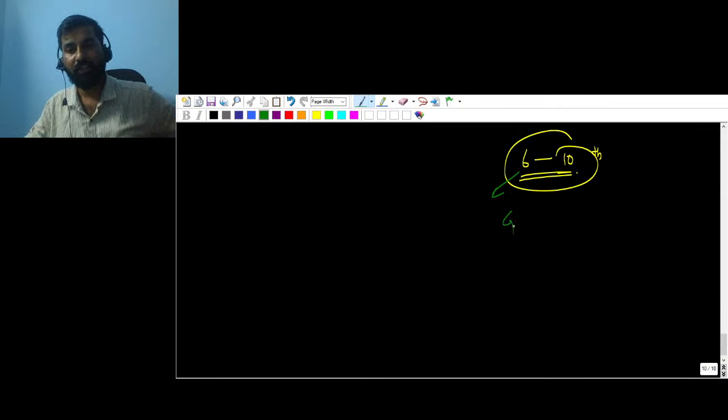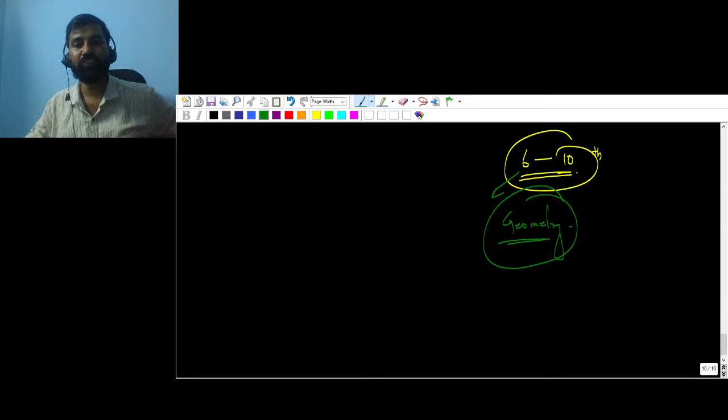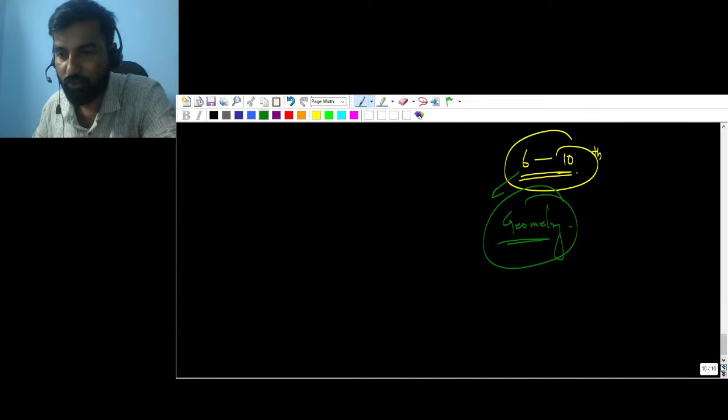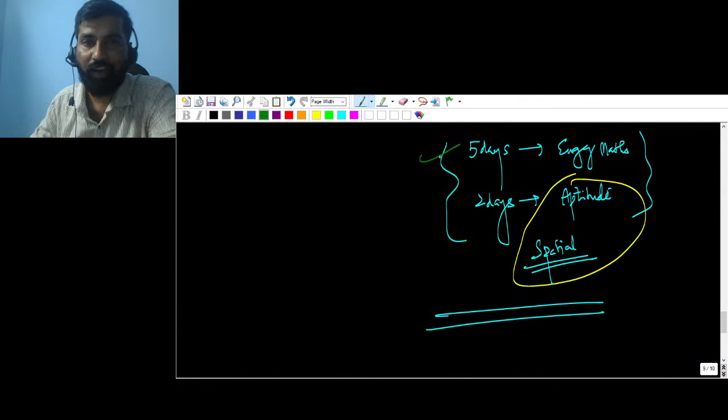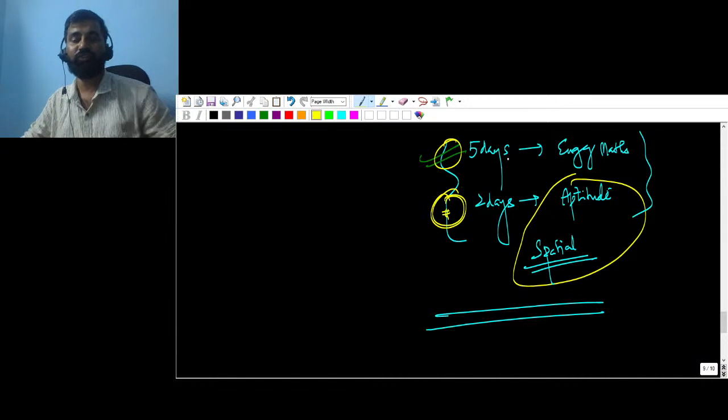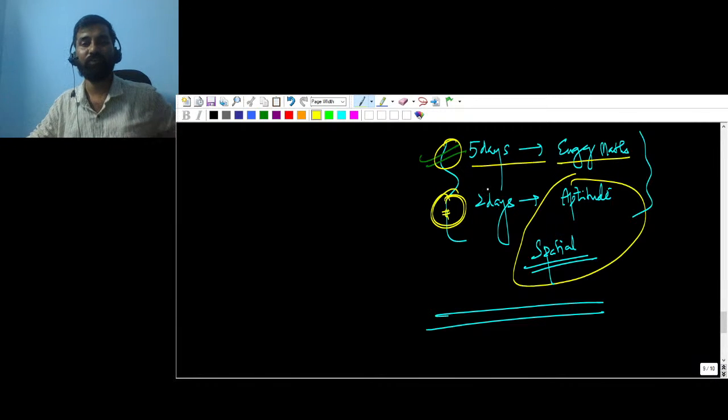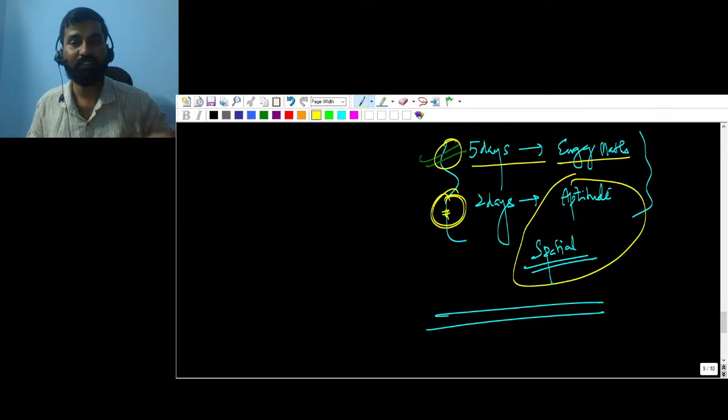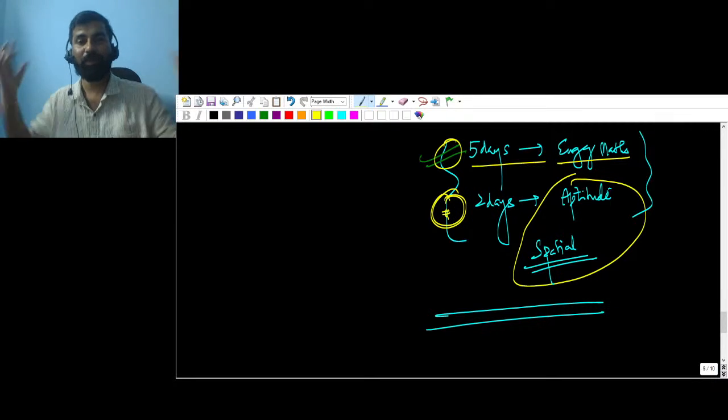In fact, geometry, mensuration, polygons, all those things people don't know. Many more things are there, so I will be dealing with all of these. So this is my roadmap. 5 days I will go for mathematics, 2 days I will give you rest, or in 1 week we will finish one chapter, that is linear algebra. Then 2 days we will go for aptitude. This is my plan, guys.